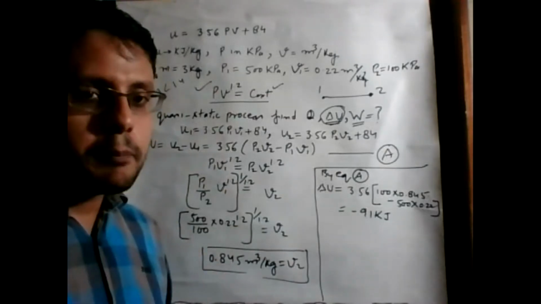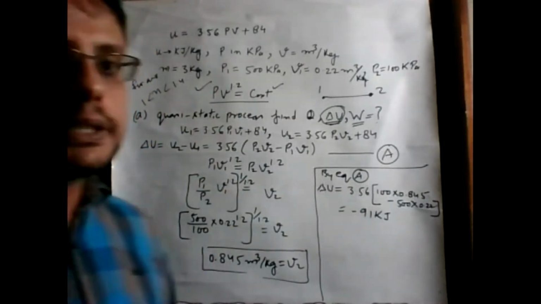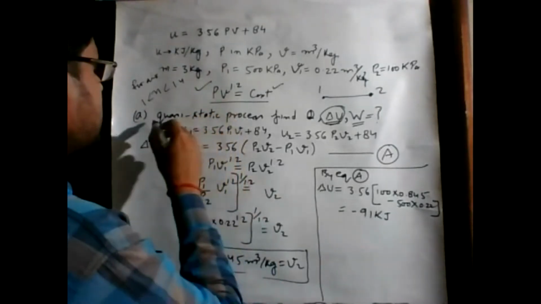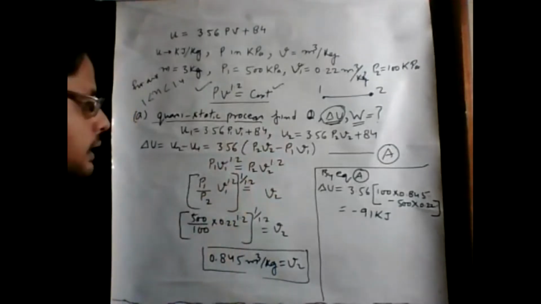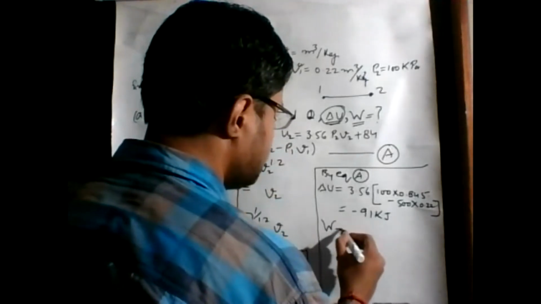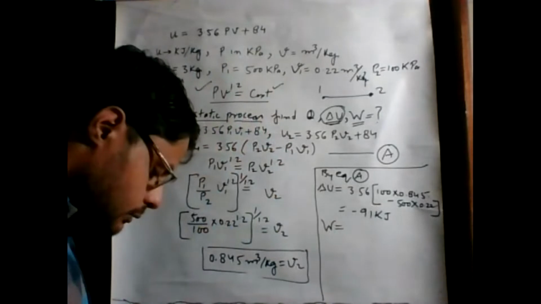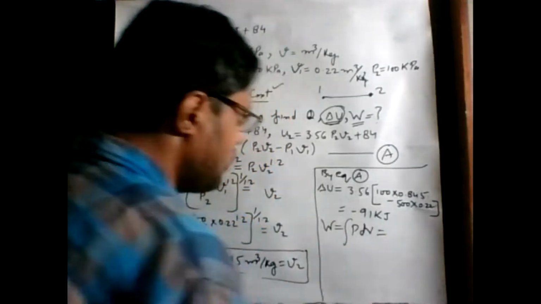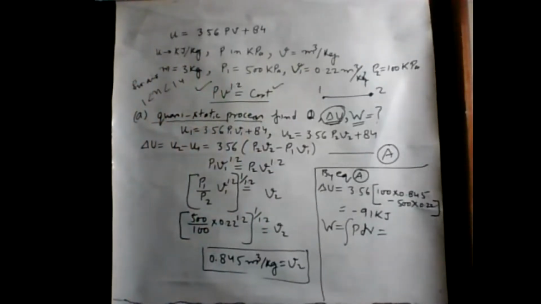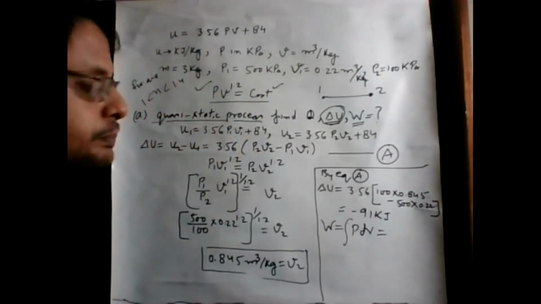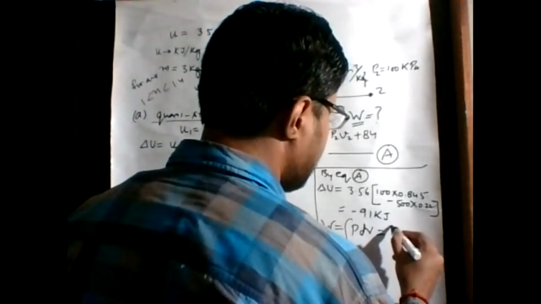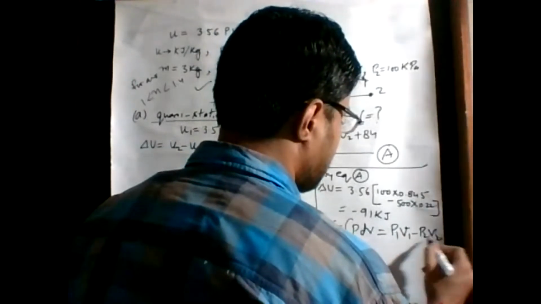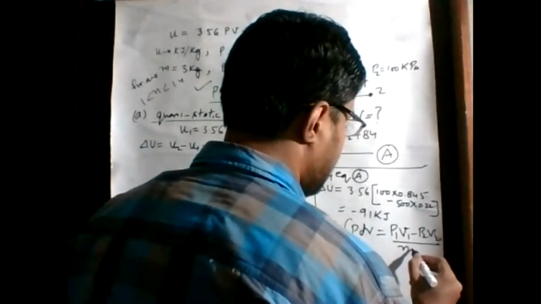If this polytropic process is quasi-static, we can assume the work done expression, integral of PdV. Putting in the limits P1, V1 and P2, V2, we get P1 V1 minus P2 V2 upon n minus 1.